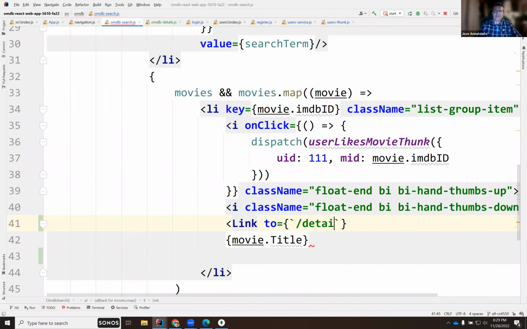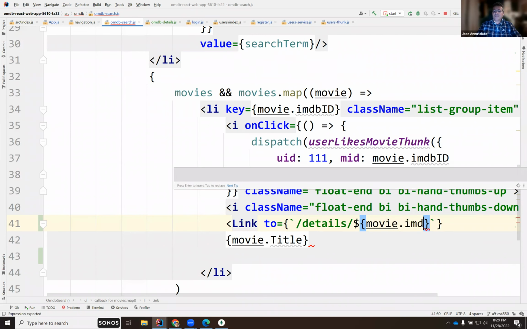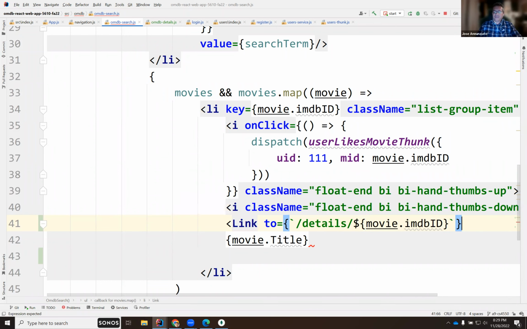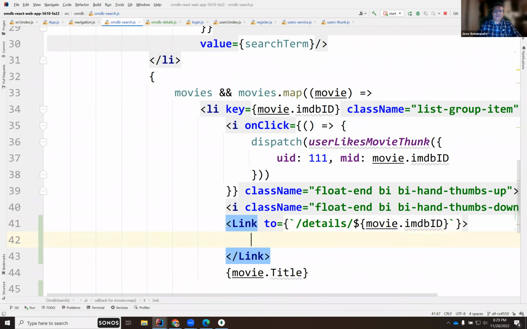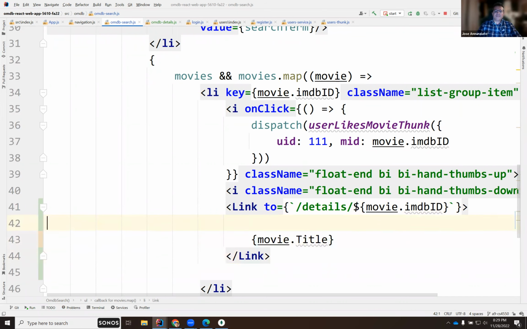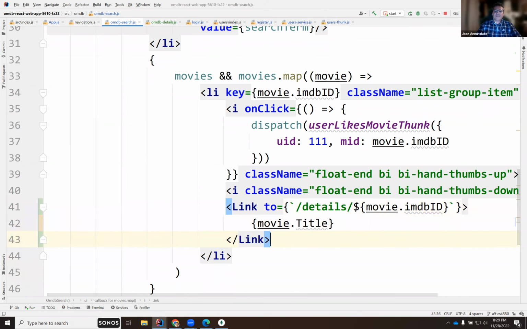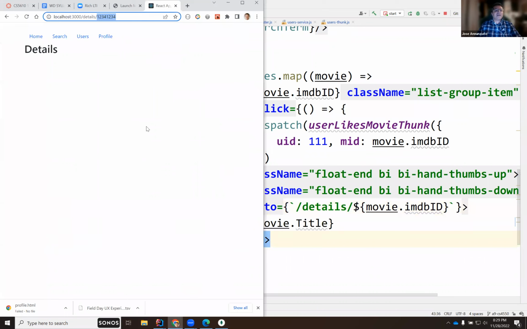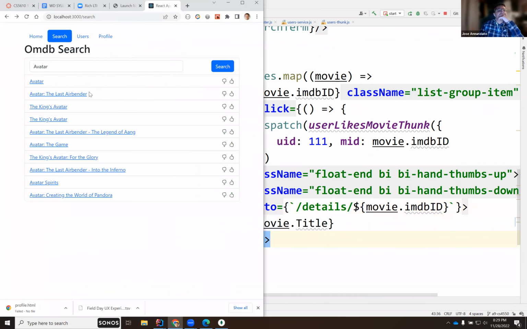This would be details followed by the ID of the movie, and I believe that's encoded in the movie object, movie.imdbID. And we would put the details in here.